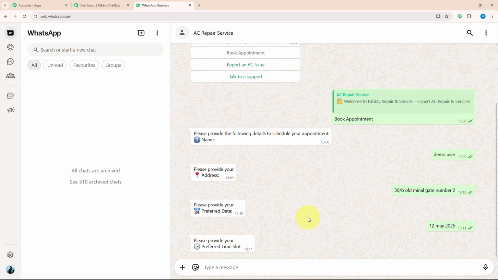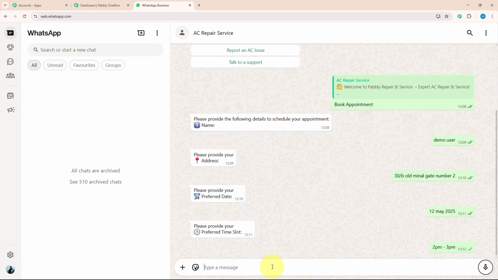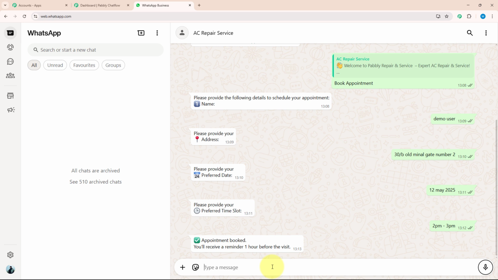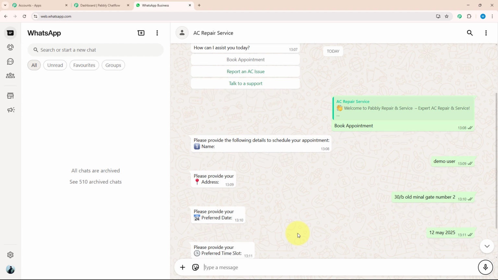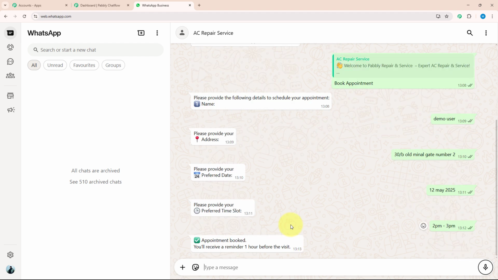After that, I got a reply about the preferred time slot. As I want to book my services between 2 p.m. to 3 p.m., I will enter that. Something like this. As they got every required detail, they have booked my appointment, and with that they will remind me before visiting. So, as you can see, this chatbot is replying to me within seconds and without any manual work. That's the power of a WhatsApp chatbot.